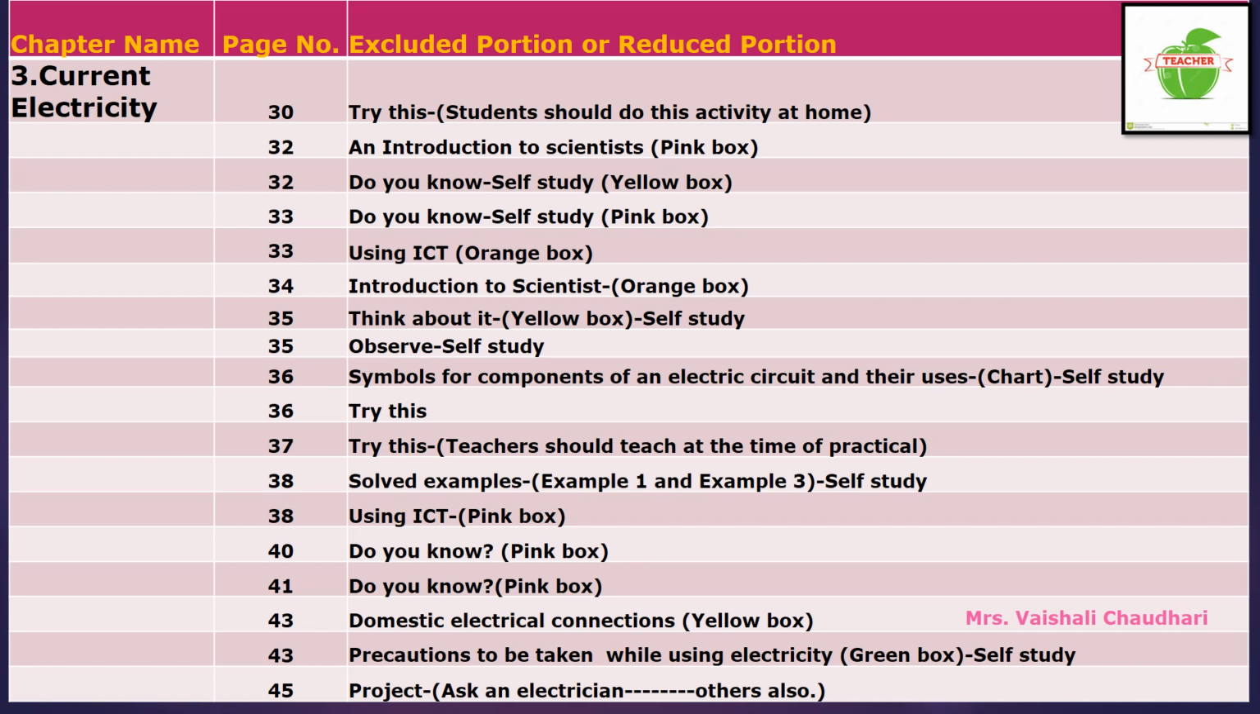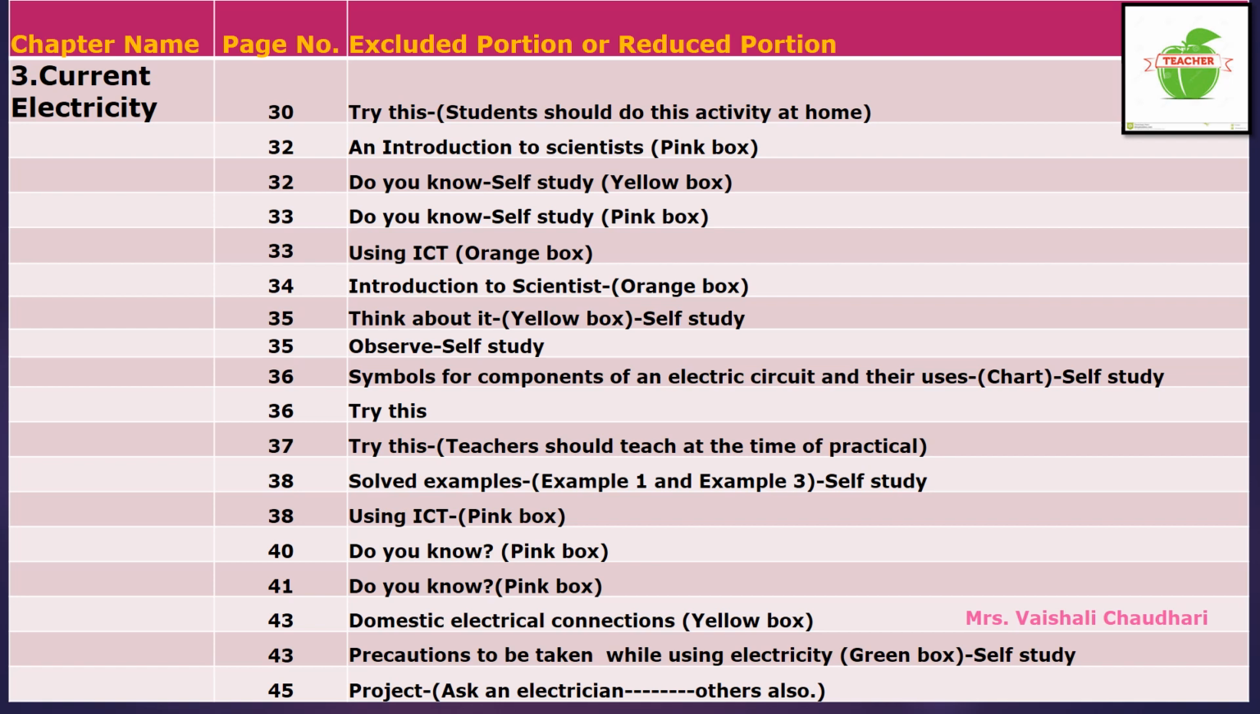These conversions are very, very important. On page number 33, again do you know, that is a pink colored box is there. There again conversions are there. That is also for your self-study. On page number 33 only, using ICT, that is an orange colored box is there. That part is excluded from your syllabus.